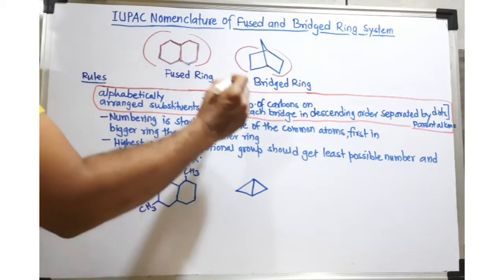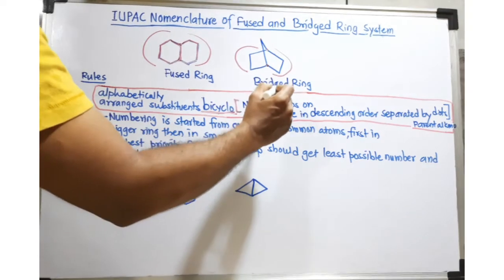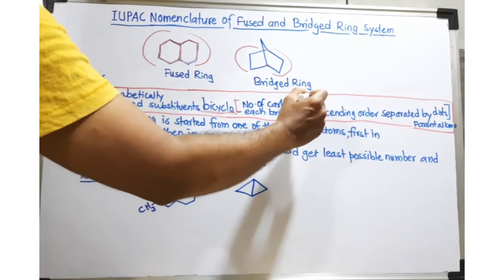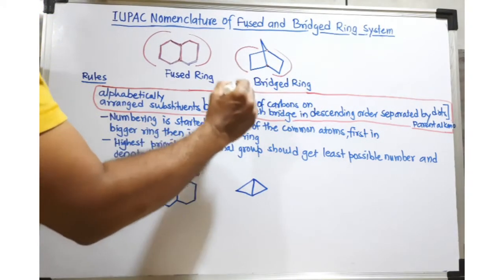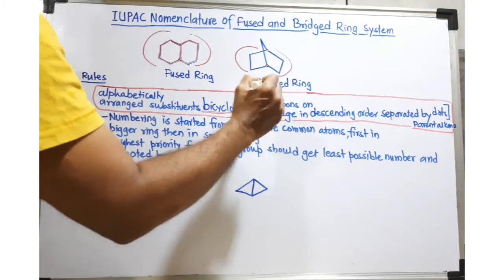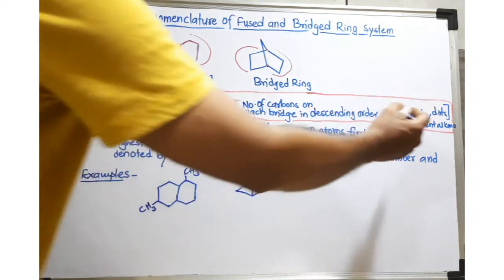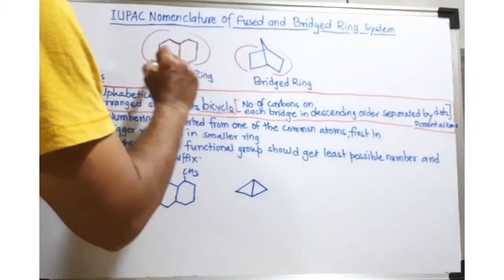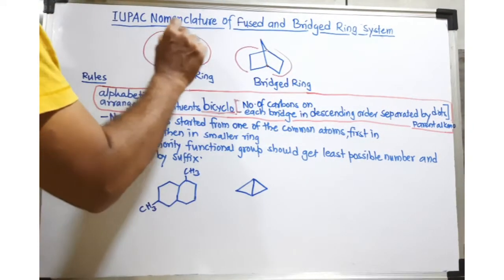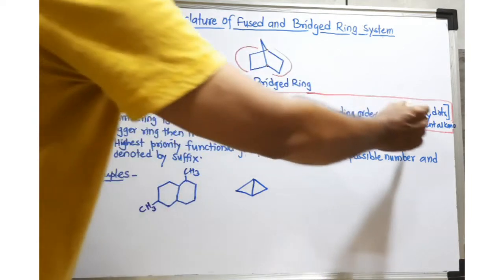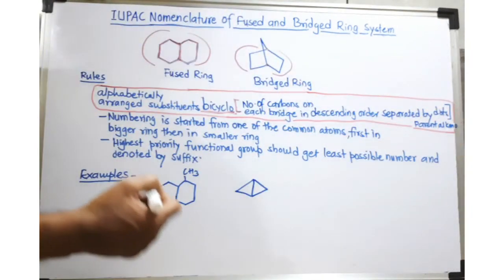That means the highest number comes first, then the smaller number, and then 0 if 0 is there. All these numbers are separated by dots. After that, you have to write the parent name according to the total number of carbons present in the compound. That will give you the name of the parent alkane.